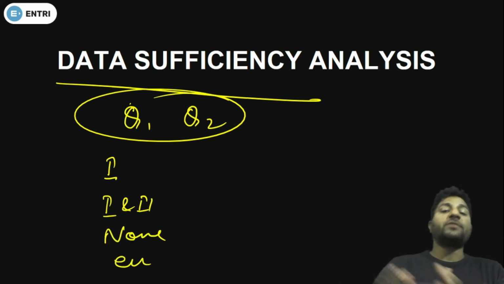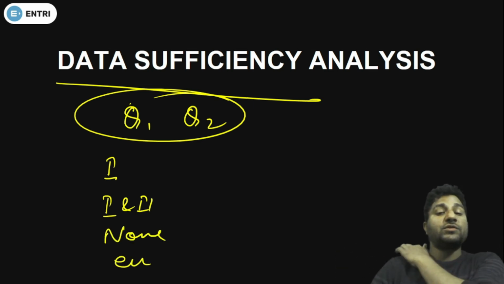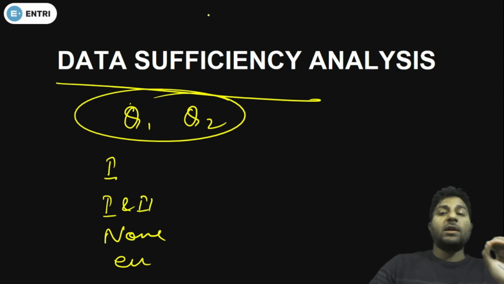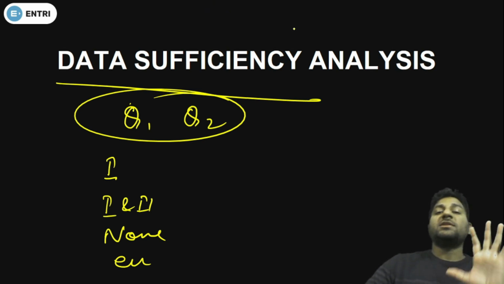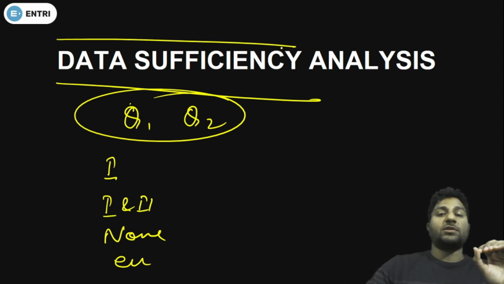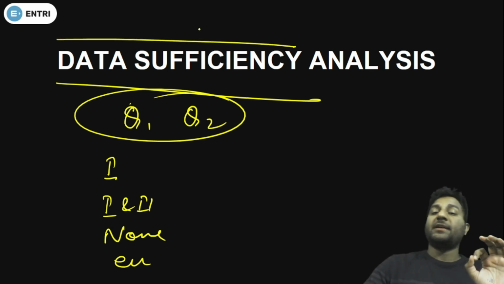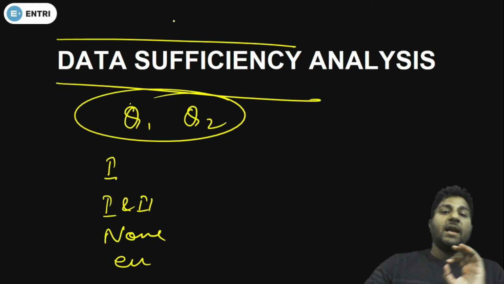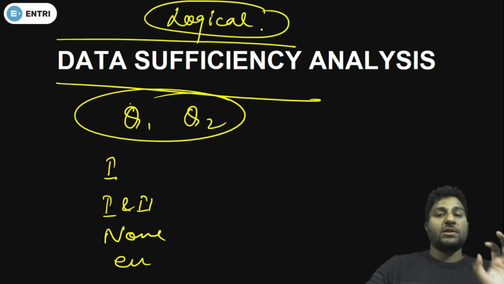So all the options will be there. You just have to choose whether the particular question is as lengthy as the previous one. You just have to choose the data sufficiency question. You cannot afford to lose the data sufficiency question. Okay, it's a logical question, and sometimes you don't need to solve the question as well.